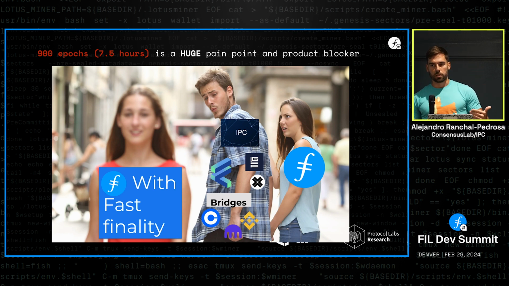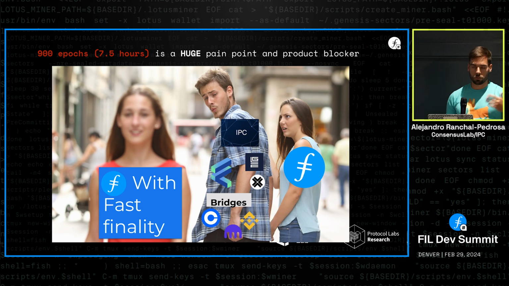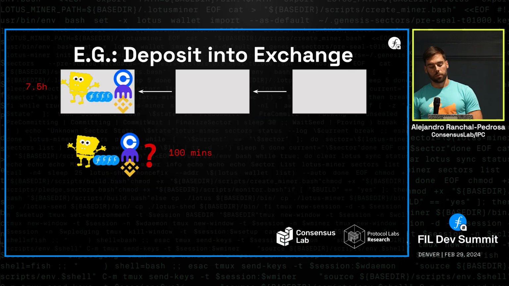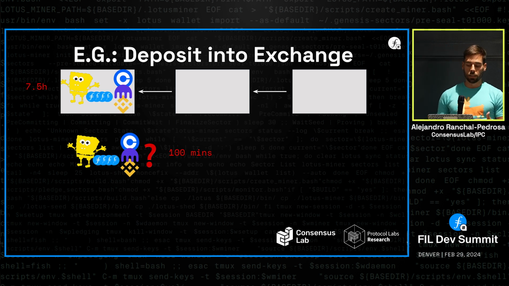Last year we released the Filecoin Virtual Machine, and now a bunch of applications can be built on Filecoin, but there are many that are not willing to wait this much for anything. Now, IPC, which Fluence was talking about, is great, because you can launch even your own token and your own chain, like a subnet. But still, any deposit, any withdrawal, any interaction with any smart contract in the main chain or with other layer 2s is going to need to pass through the main chain, through Filecoin, and they're going to need to wait this amount of time. So it's a huge pain point. And of course, interoperability through Axelar or other chain bridges is also going to suffer from this long time to finality. That's why we look at faster finality.